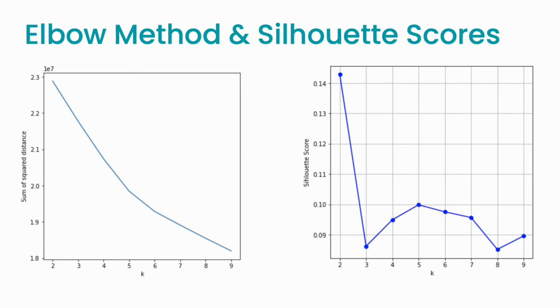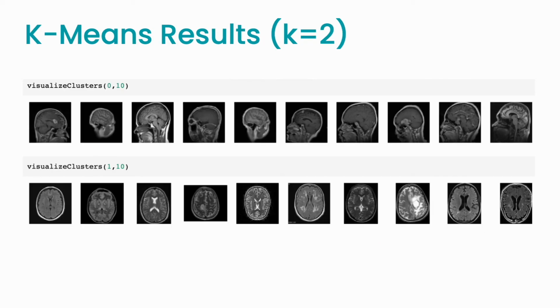Then using the elbow method, it looked like either k=5 or k=6 would be best, and we confirmed with the silhouette scores that k=5 was better than k=6, but also k=2 was supposedly really good, so we ran with both of those. With k=2, this could conceptually have been tumor versus no tumor, but as you can see, that's not really what's happening here. It's still looking at imaging plane. It looks like sagittal on the top row and axial on the bottom row, so it's not really clear where coronal would be classified in this particular group of clusters.